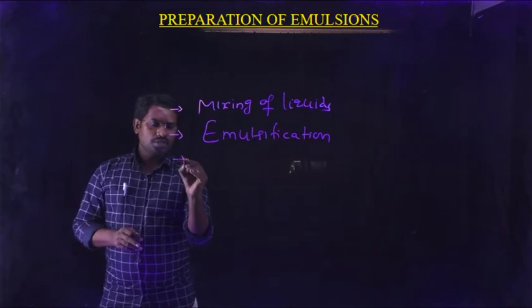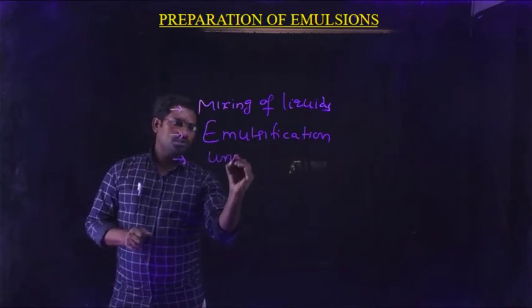Generally emulsions are very unstable solutions.